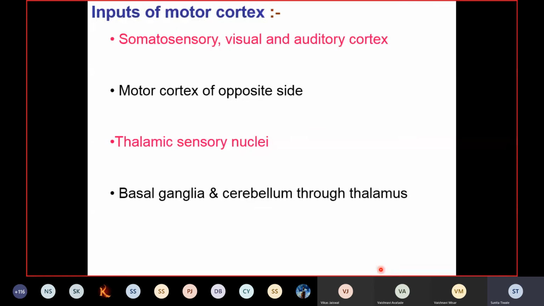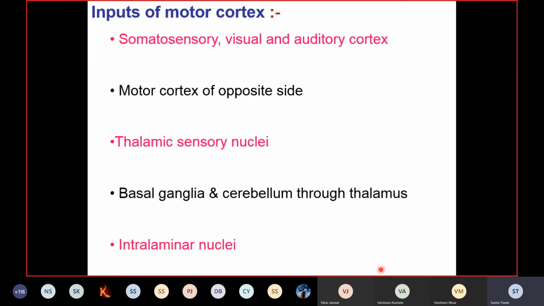And this occurs through the dentatothalamic tract. In the cerebellum, you will come across one nucleus, that is the dentate nucleus. So the cerebellum is sending information via the thalamus to the cerebral cortex. That proprioceptive information is going to the premotor area for the voluntary functions.